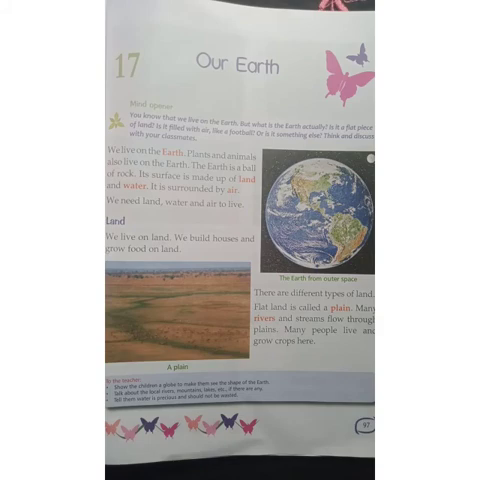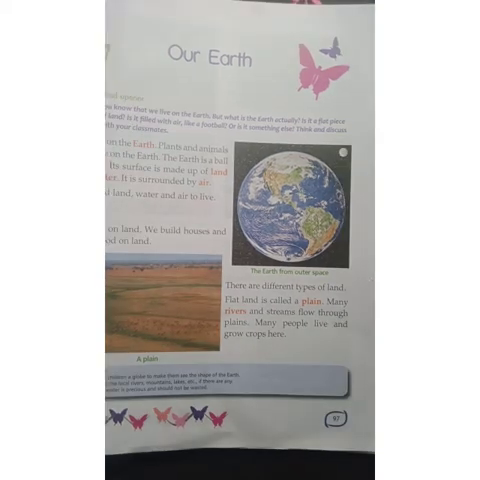So now land. So we live on land, right? Yes. So we build our houses and we grow food on the land. So there are different types of land. So the land which is covering the earth's surface is not uniform. So it is different.